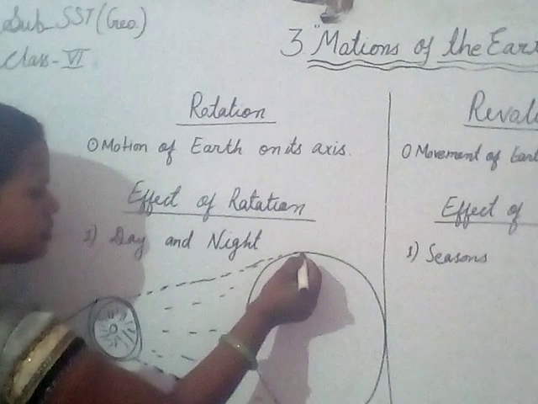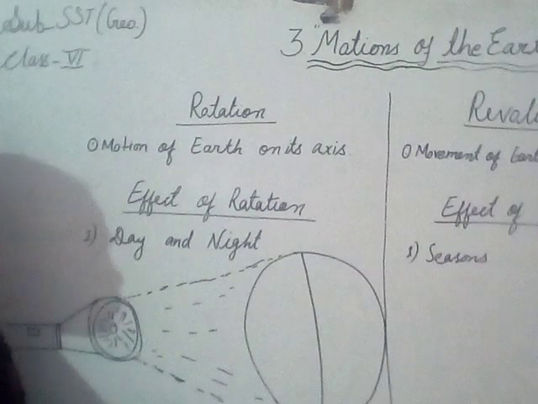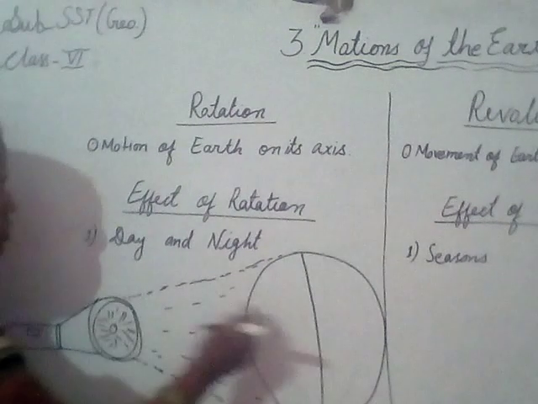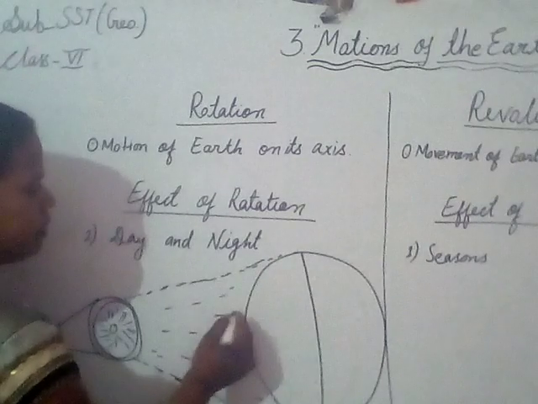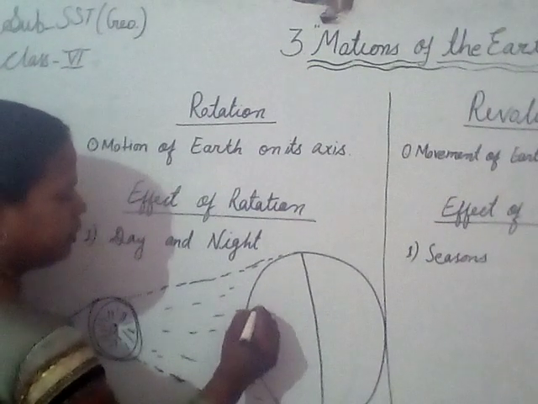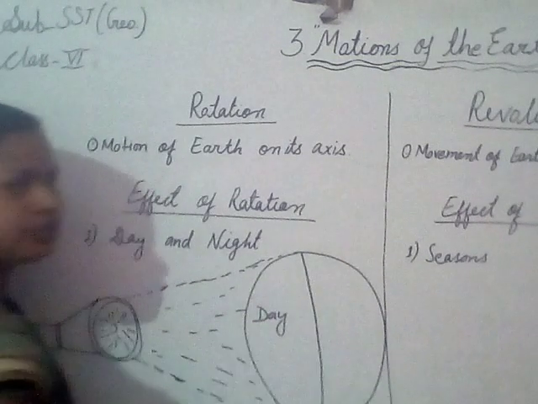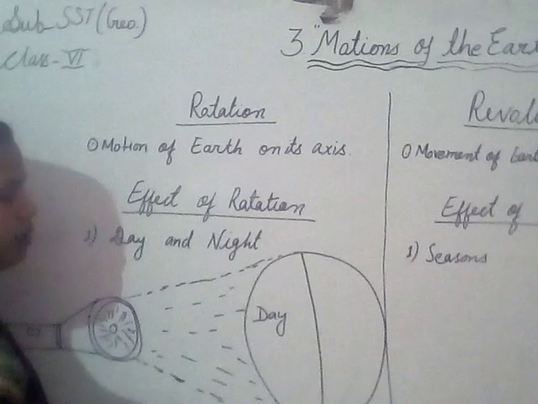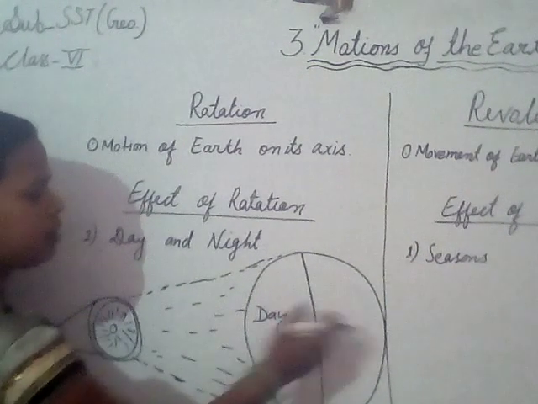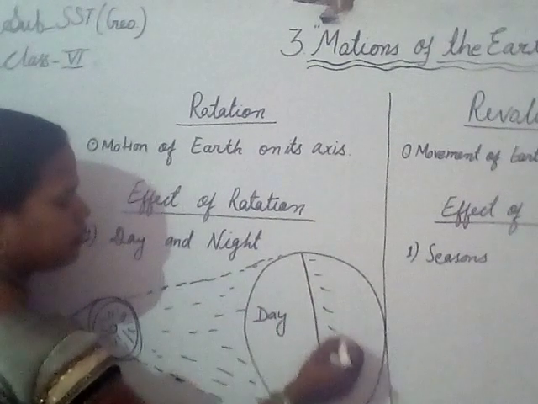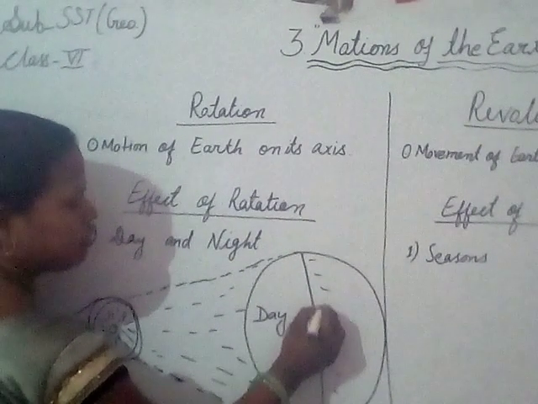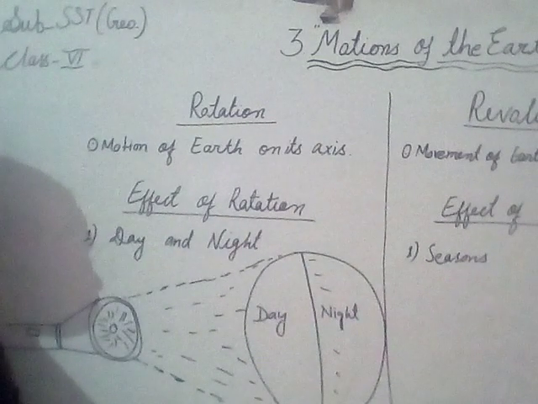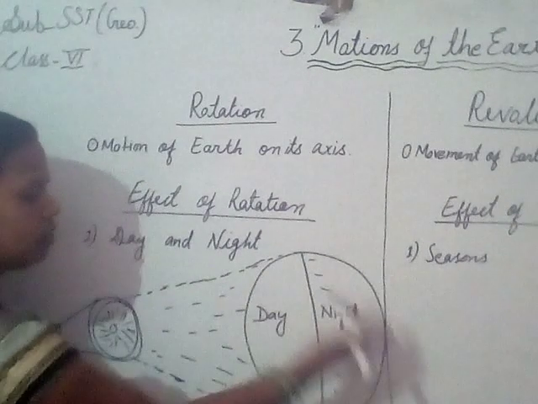Here if I divide this into two parts, the first part, the front part, which is in front of the Sun, is called day. This part where the sun ray comes is called day. But at the same time, the part which is behind, here it is a dark part, this is night, because the sun ray doesn't reach the back side.